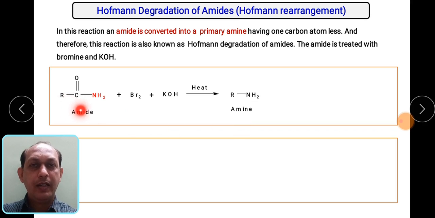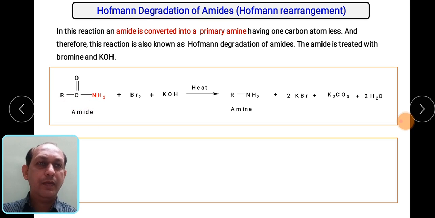So RNH2, this is a rearrangement that takes place to an electron deficient nitrogen. So R will migrate to nitrogen, and this C double bond O will be removed in the form of K2CO3, 2 KBr and H2O. These are the byproducts which are obtained. So remember, this particular carbonyl carbon will be taken out from the reaction.